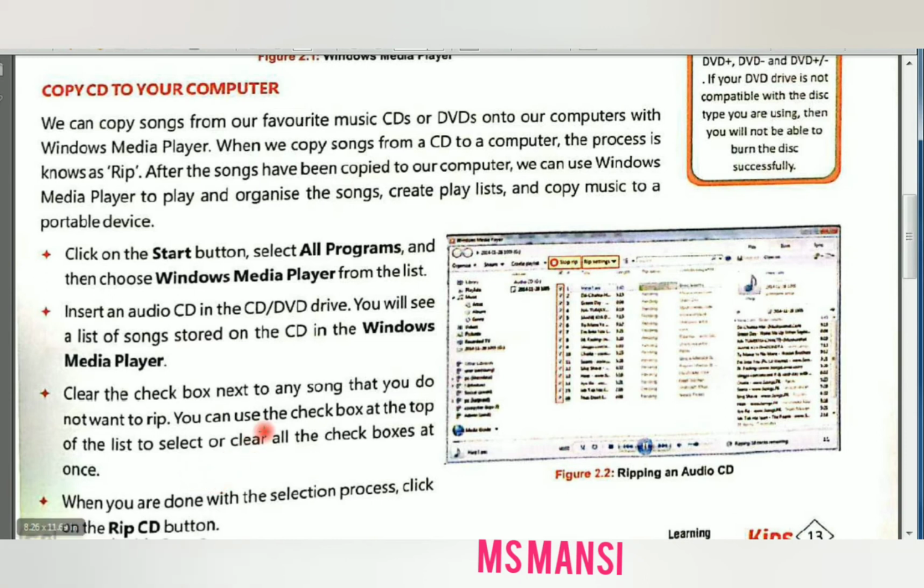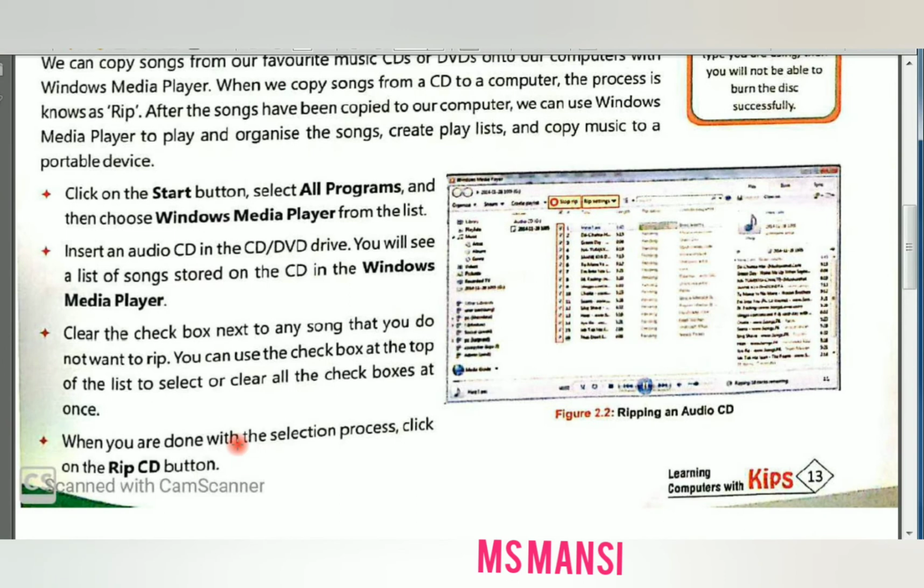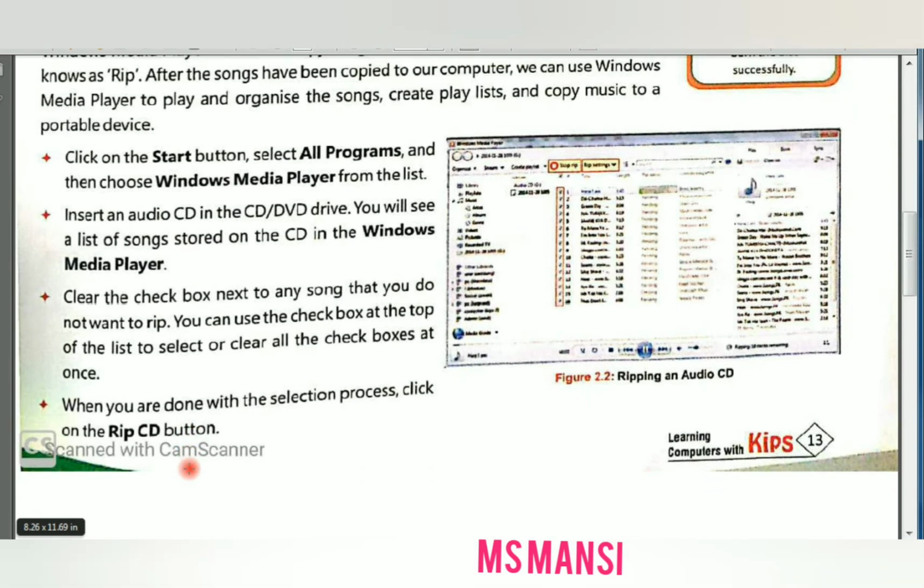So you can use the check box at the top of the list to select or clear all the check boxes at once. When you are done with the selection process, click on the RIP CD button. Okay, when you do the selection process, that is, which songs you want to copy or do not want to copy, select those that you want to copy and then click on the RIP CD button.